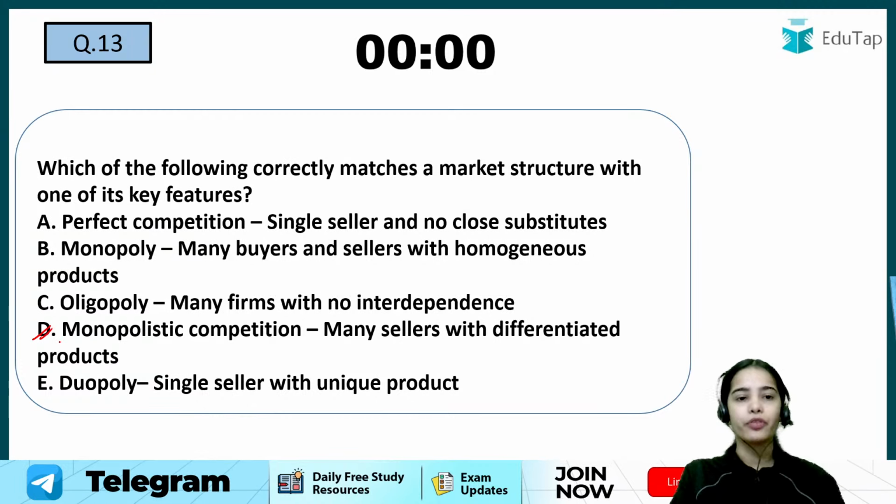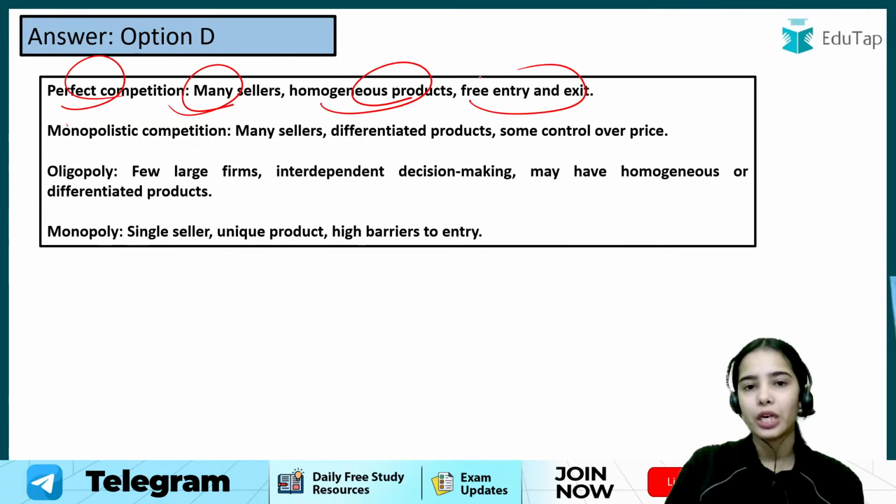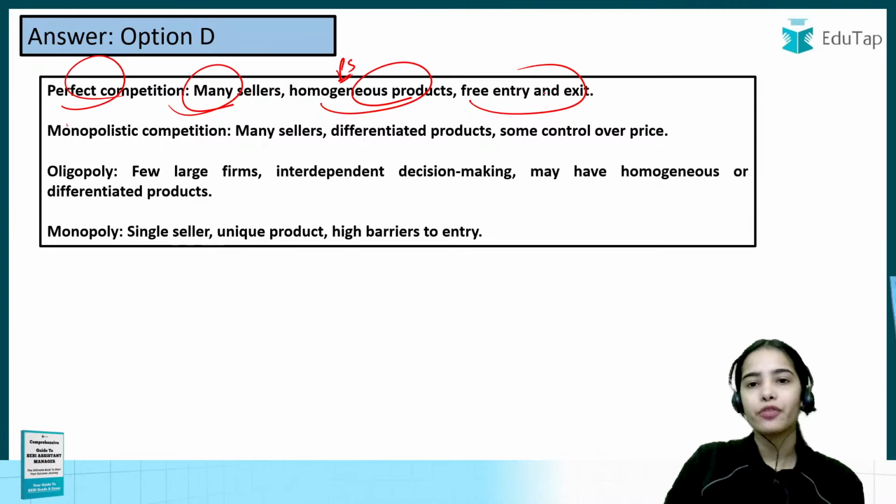The D is the perfect statement that is correct. So D is the answer. Perfect competition: many sellers, homogeneous product, that is perfect substitutes of each other, free entry and exit.